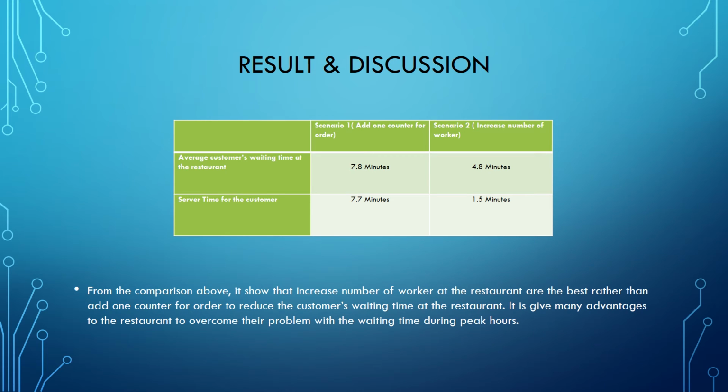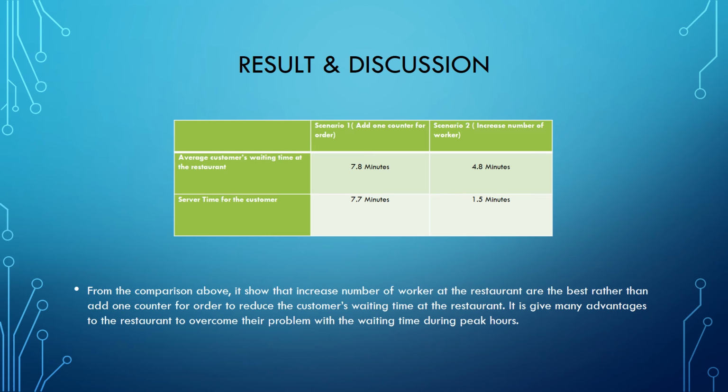For the result and discussion, we can see from the table that at scenario 1, which is one counter for order, the average customer waiting time at the restaurant is 7.8 minutes, while at scenario 2, which has an increased number of workers, the average customer waiting time at the restaurant is 4.8 minutes. And for the server time, scenario 1 is 7.7 minutes, and for scenario 2 the server time is 1.5 minutes.